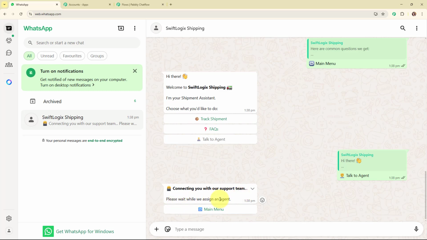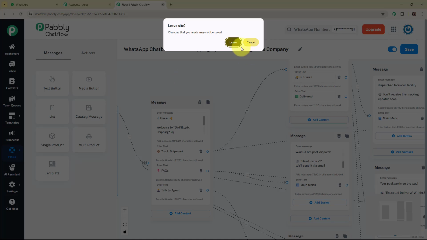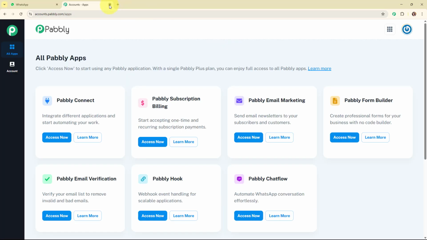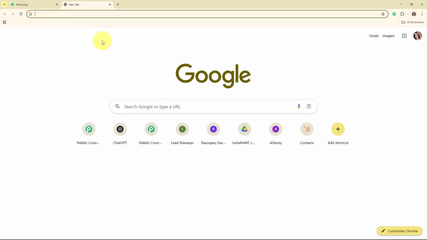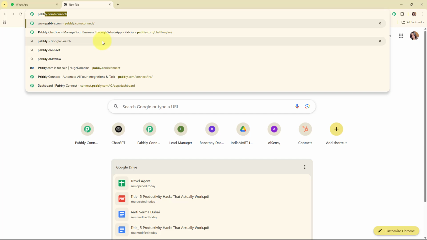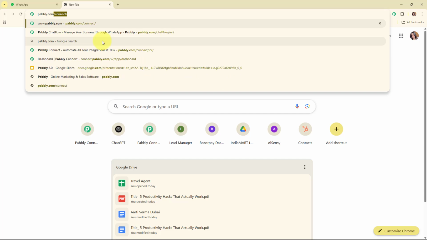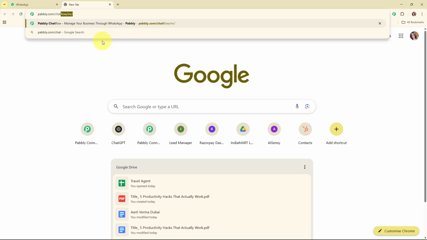So with this we have successfully seen the working of this amazing chatbot that I've already created by using the all-in-one WhatsApp communication platform, that is Pabbly Chat Flow. And now in this video we are going to learn step by step how you can create this amazing WhatsApp chatbot by using Pabbly Chat Flow. To access Pabbly Chat Flow, search for pabbly.com/chatflow in your browser and it will take you to the homepage of Pabbly Chat Flow.